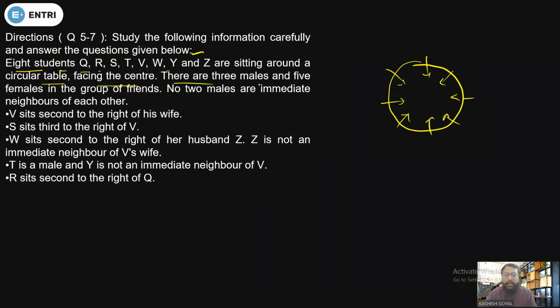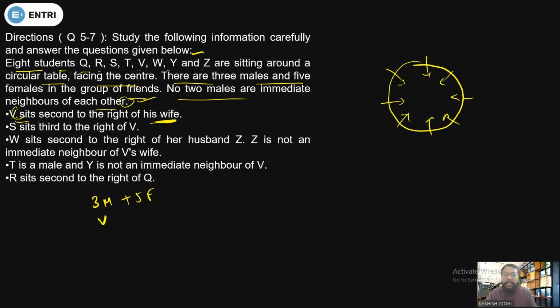There are 3 males and 5 females in the group of friends. No 2 males are immediate neighbors of each other. So first of all, there are 3 males plus 5 females. Done. Okay, now let's see the information. V sits second to the right of his wife. So V will be a male member and his wife will be a female, that is very sure. So in the male members there will be V.